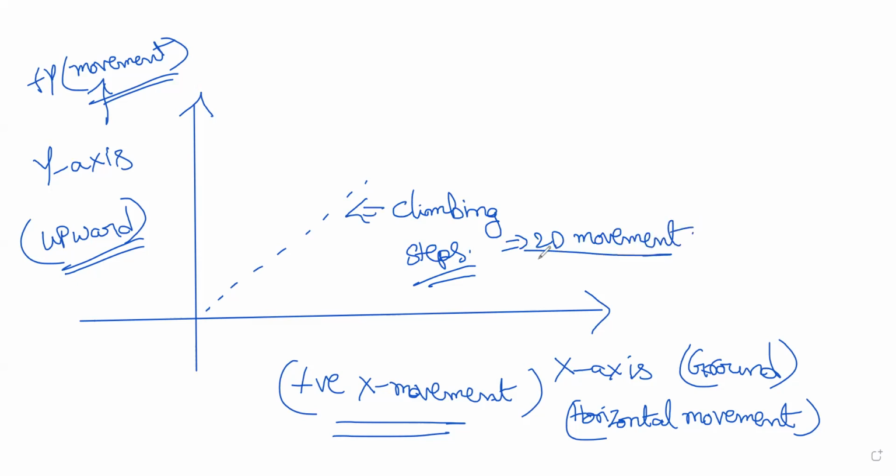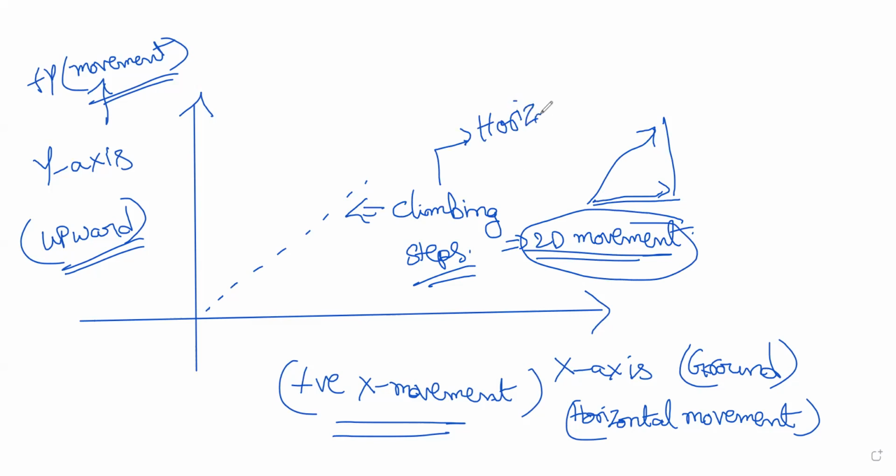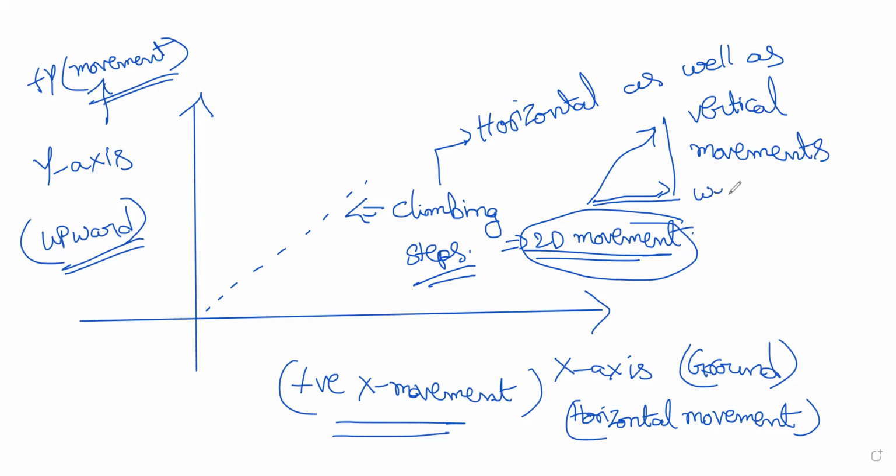Because we are moving in the x direction horizontally and also moving vertically. If you are climbing steps, you are moving like this. Understood? So when you are climbing steps, you are doing horizontal as well as vertical movement. Both we are doing. Yes, sir. Clear? Okay.